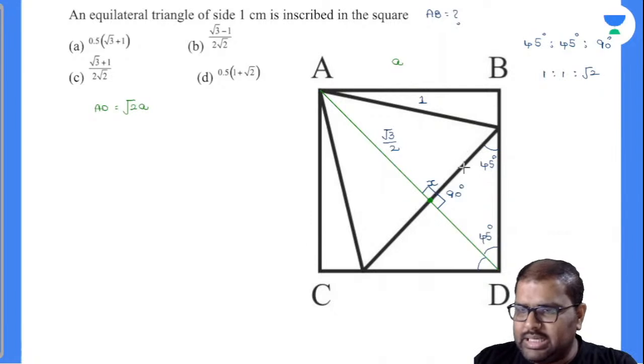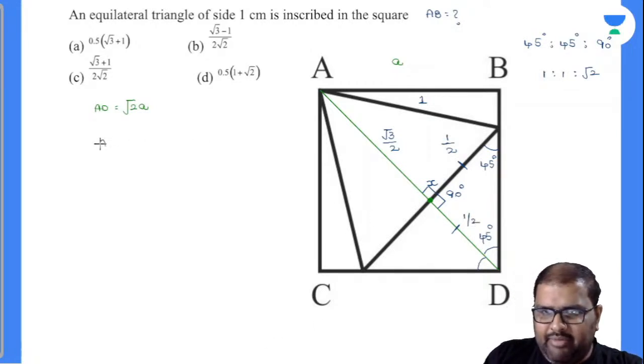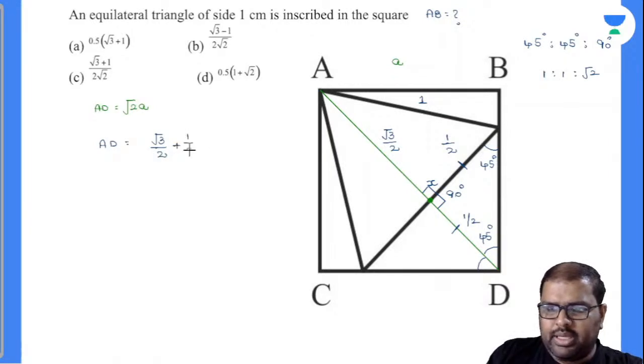Now see, these are the equal sides there. Now how much will be this angle? Everybody knows this is 1/2. This will also be 1/2. Am I right or wrong? Yes, perfectly. Now closely observe there, AD value is nothing but equal to root 3/2 plus 1/2. Am I right or wrong? And this will be nothing but root 3 plus 1 over 2.